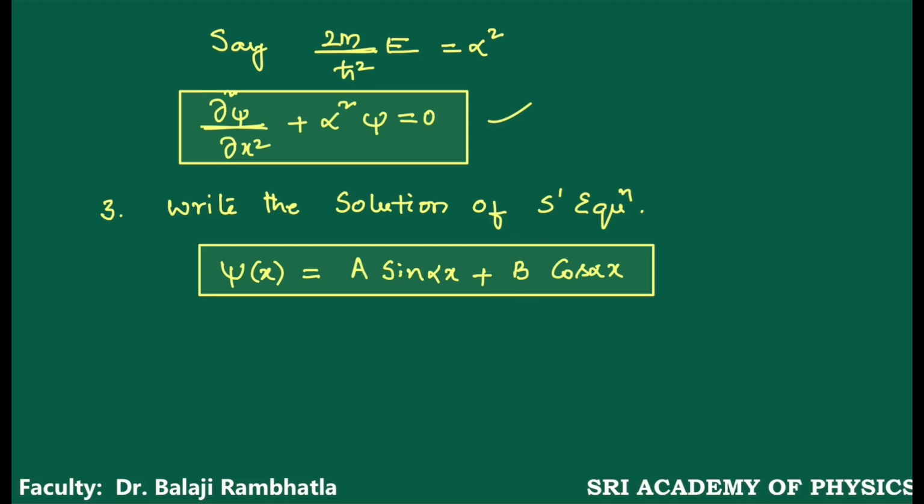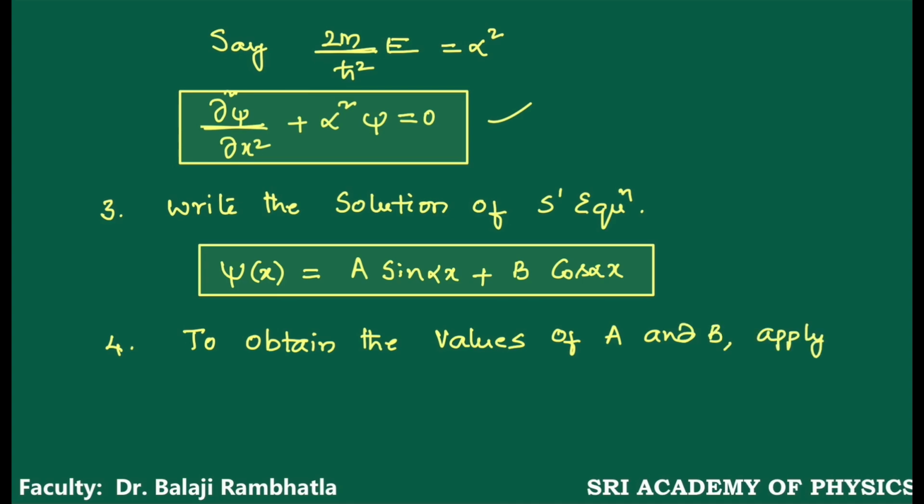Now, in this equation, A and B are constants. To obtain the values of A and B, fourth step, apply boundary conditions.